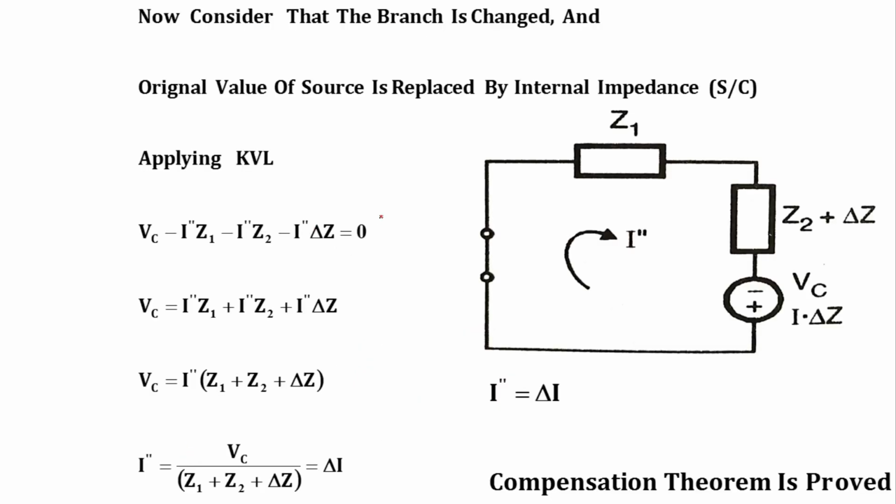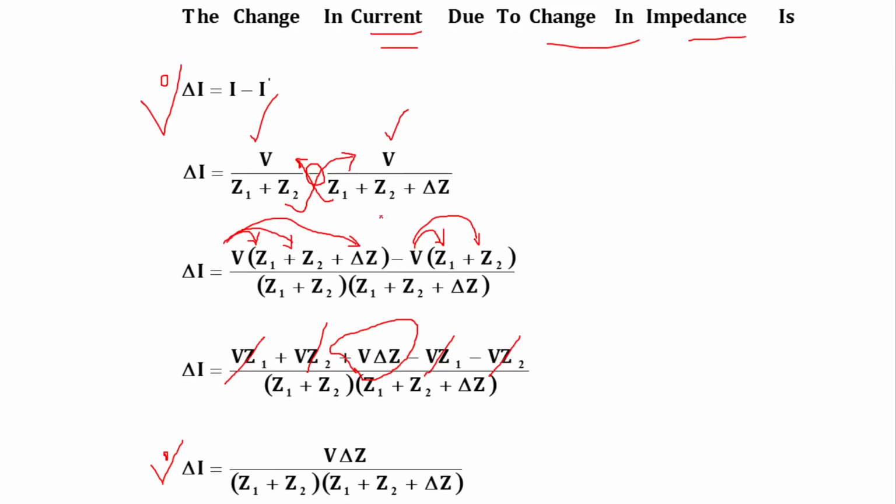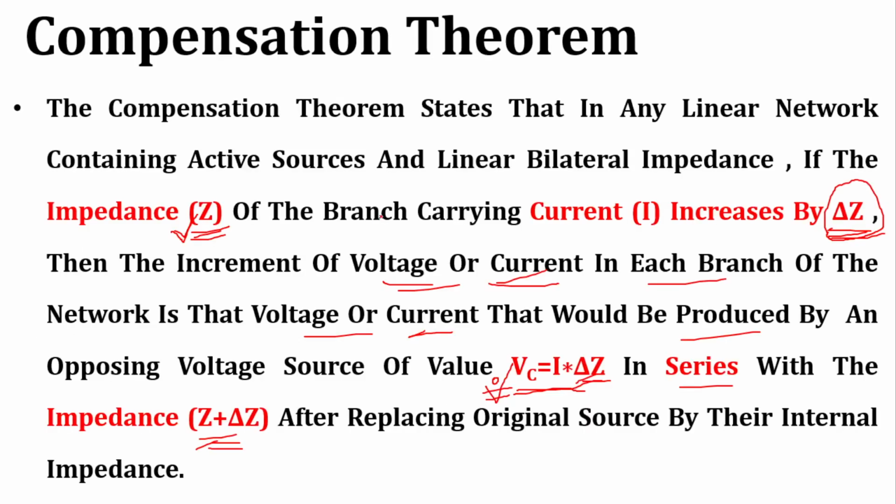Okay, now consider the new circuit as per the theorem. Here we have the opposing voltage Vc with a value of I into delta Z, which is in series with impedance Z plus delta Z, and we have to replace the original source by its internal impedance. Clear?